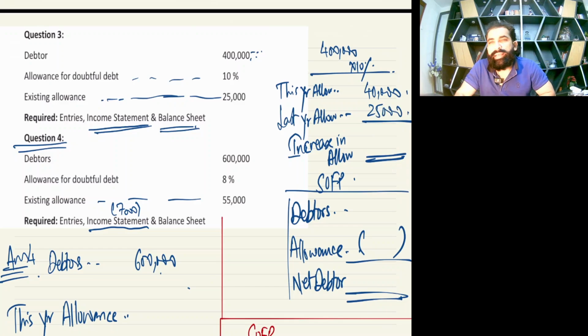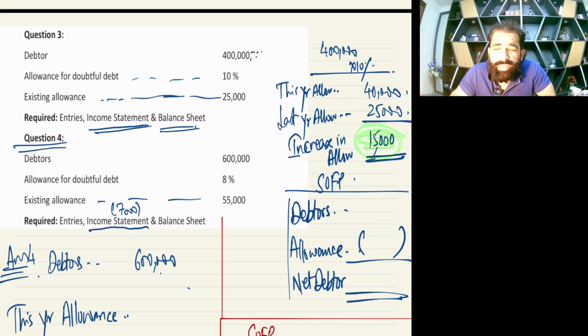So last year's allowance was 25,000, but this year end we need 40,000, so we need to increase the allowance by 15. Yes, the increase in allowance is your expense. So this will be your only expense. There is no written off. And now how will you make the SOFP, my respected students?